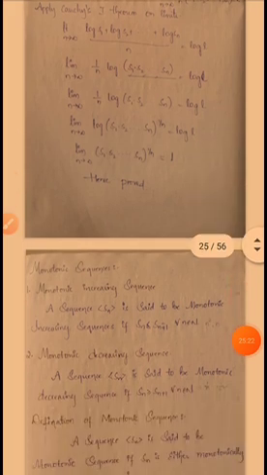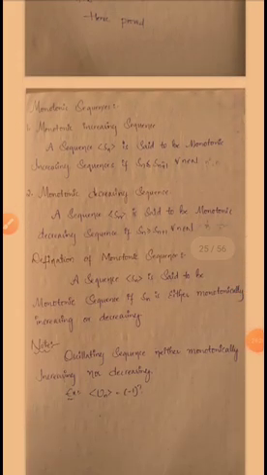Okay, and next see here, monotonic sequence. In that, monotonic increasing sequence is there and monotonic decreasing sequence is there. So what is monotonic increasing and what is monotonic decreasing? See here, first one, monotonic increasing sequence. A sequence Sn is said to be a monotonic increasing sequence if Sn is less than or equal to Sn plus 1 for all n belongs to N. Okay, so Sn is said to be a monotonic increasing sequence if it satisfies the condition Sn less than or equal to Sn plus 1.